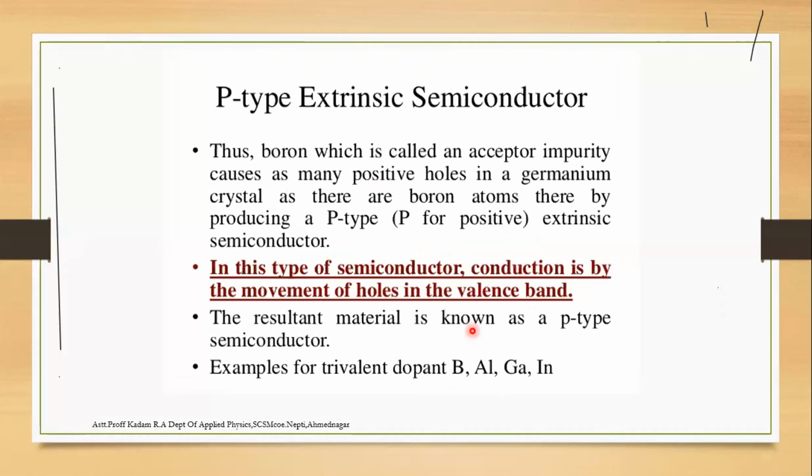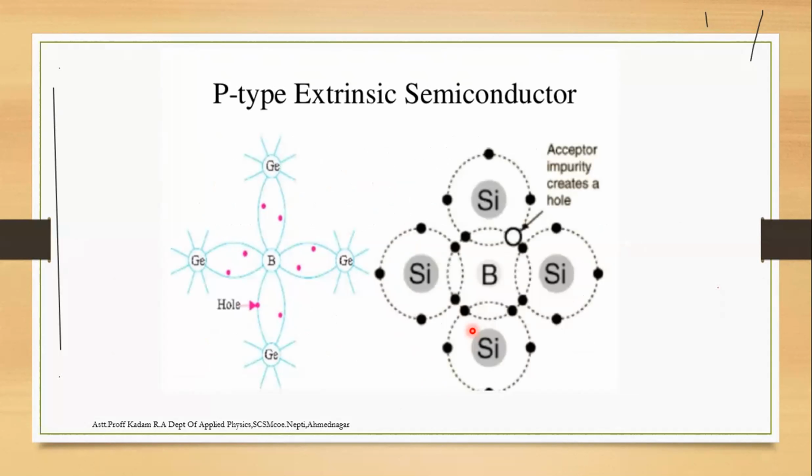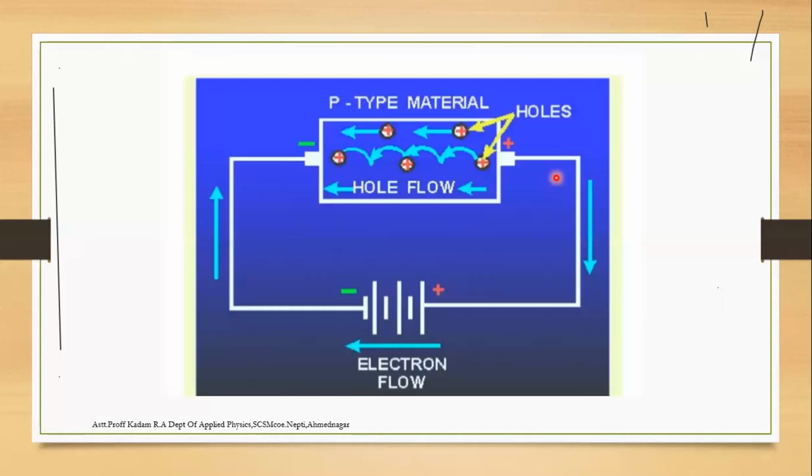In the P type semiconductor, as shown here, germanium has a trivalent dopant added with 3 electrons and the remaining 4th bond forms a hole. It is called an acceptor impurity. That is the P type semiconductor, where the charge flow is by holes, and in the P type material holes are formed, as shown in the electron flow diagram.